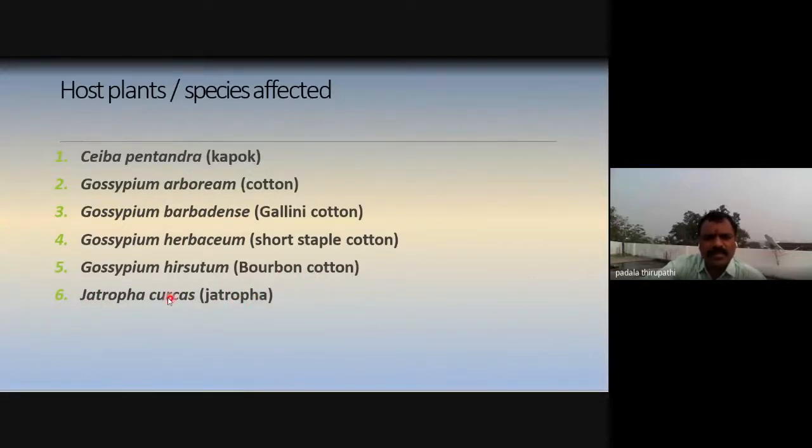Jatropha is grown mainly in our India, and some governmental and non-governmental organizations motivate farmers to cultivate Jatropha on dry lands or uncultivated lands. Why? Because Jatropha seeds are used as biodiesel.